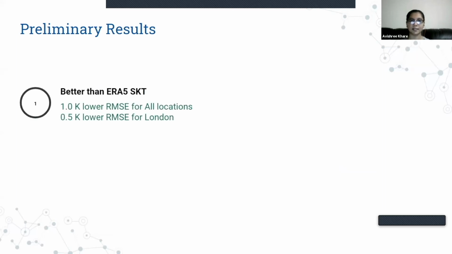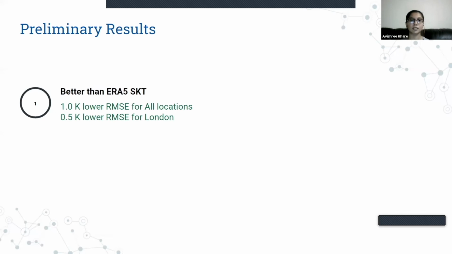So coming over to the most interesting part, which are the results that we've seen so far. The first important result is that the best models that we had were better than ERA5 skin temperature values.